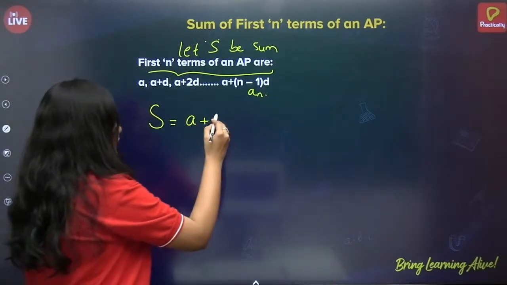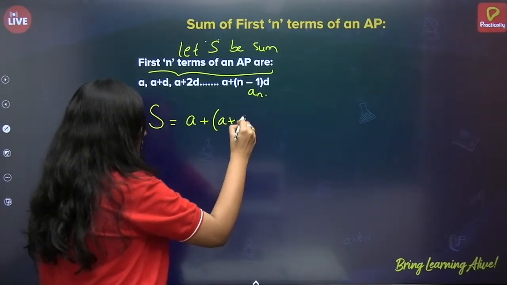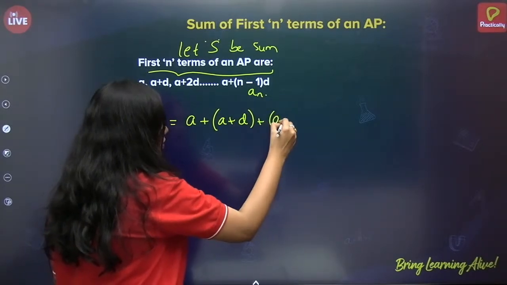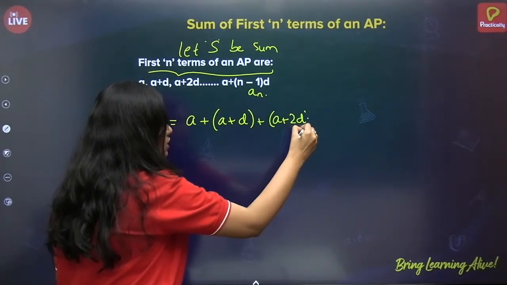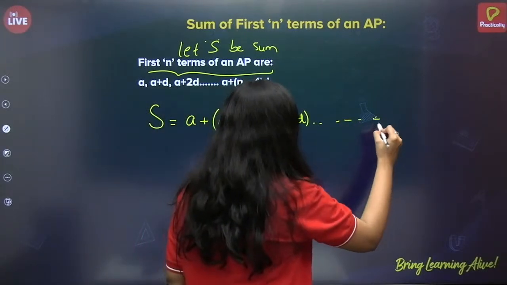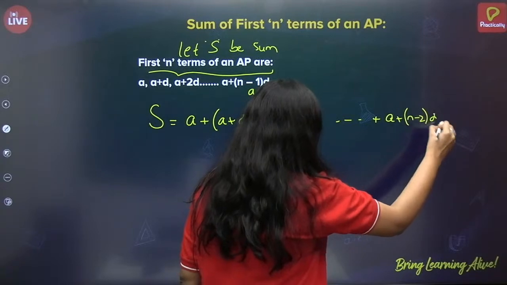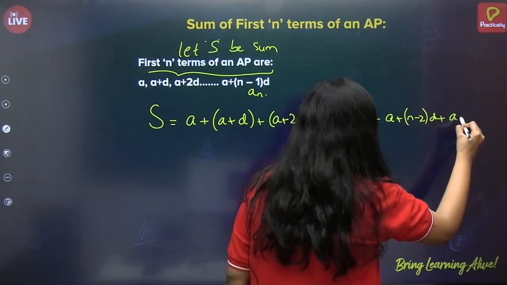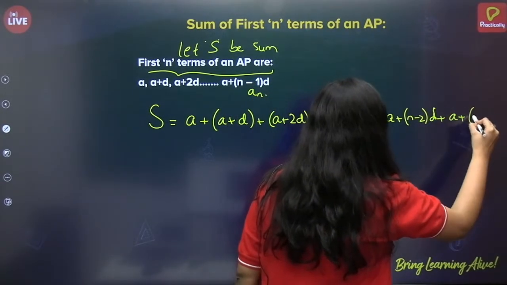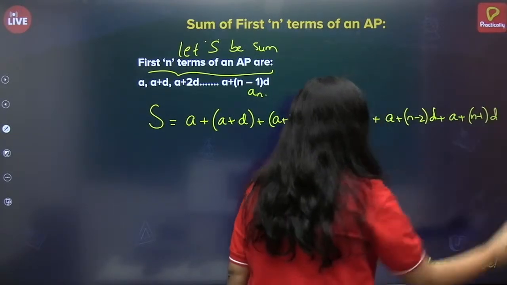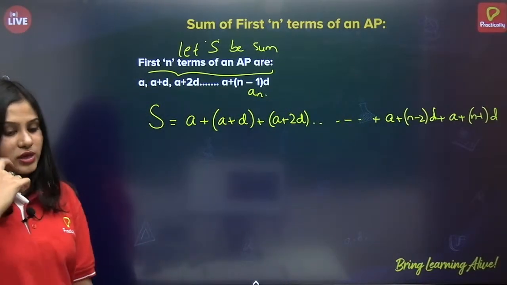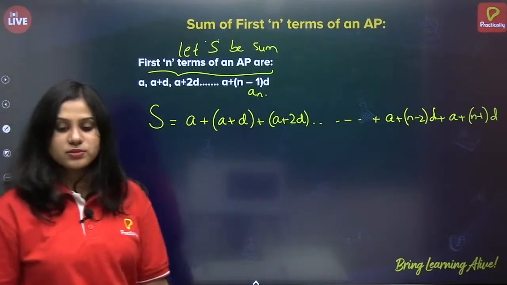So let us add a plus a plus d plus a plus 2d and so on till a plus n minus 2 into d plus a plus n minus 1 into d. Correct? So here I have added all the terms.